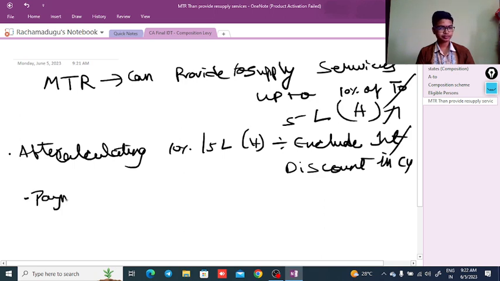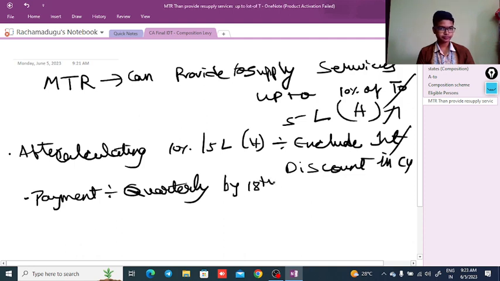Payment needs to be made quarterly by 18th.